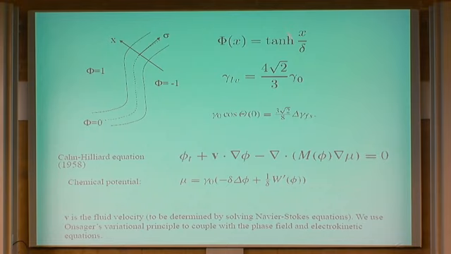It just comes from the functional form of this function phi multiplied by gamma naught. And now the function phi has to have an equation. The most natural equation, which Cahn and Hilliard introduced in 1958, is the Cahn-Hilliard equation. This is an H minus 1 gradient flow. What you do is take the first variation of the functional. You call this the chemical potential for physical reasons. Compute the gradient, multiply by a function that depends on phi called the mobility function. So for phi equal to 1 it may have some value, for phi equal to minus 1 it may have another value, maybe constant too.